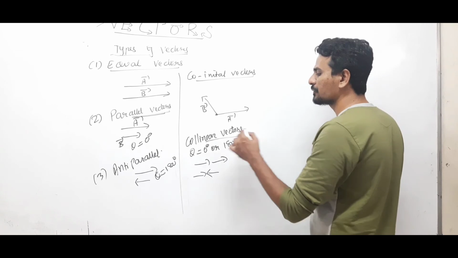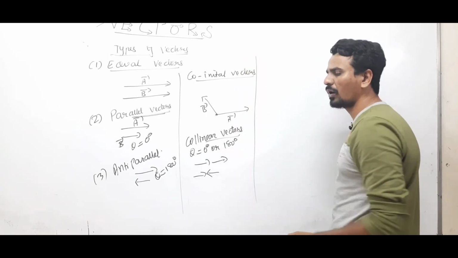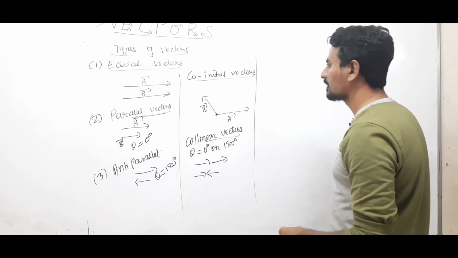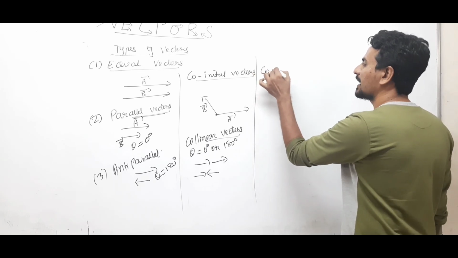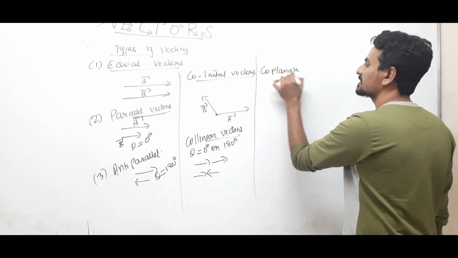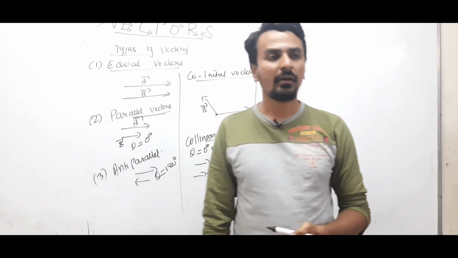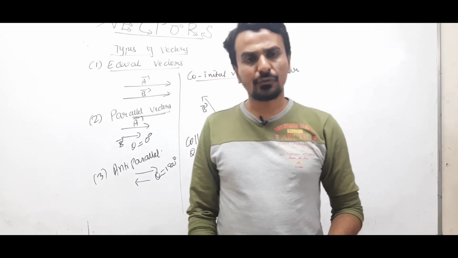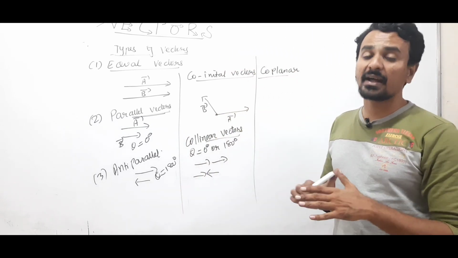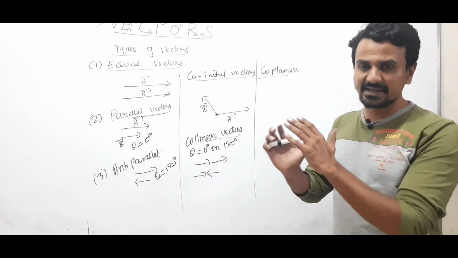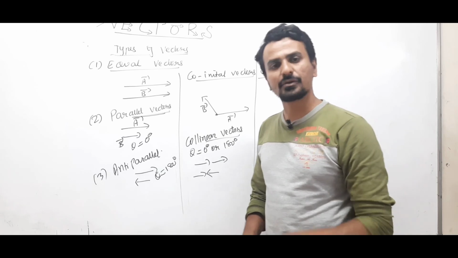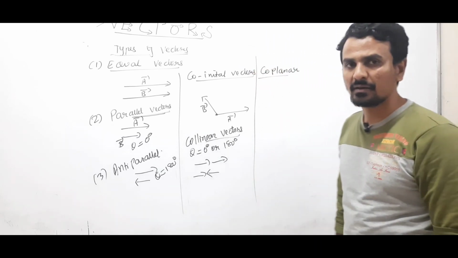That means the angle between two vectors can be 0 or 180. Then coplanar vectors. Coplanar means vectors in the same plane. Two vectors will always be coplanar, right? If two or more vectors are in the same plane, they are known as coplanar vectors.